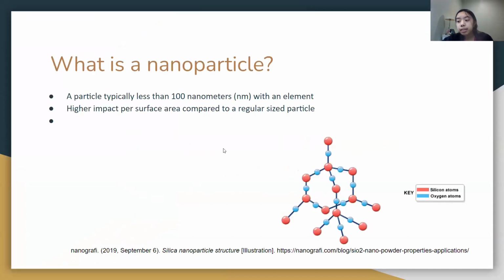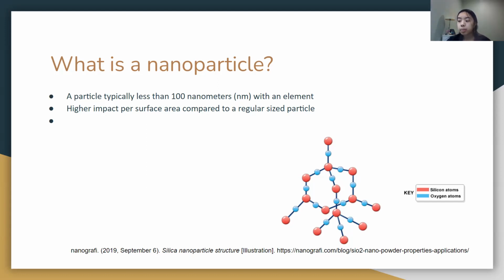Before I launch into the details of my research, let me first define what a nanoparticle is. A nanoparticle is simply a particle that is between 1 to 100 nanometers in diameter. Its small size compared to its surface area offers an increase in impact per particle, allowing for smaller concentrations of chemicals to have more impact compared to a regular sized particle.